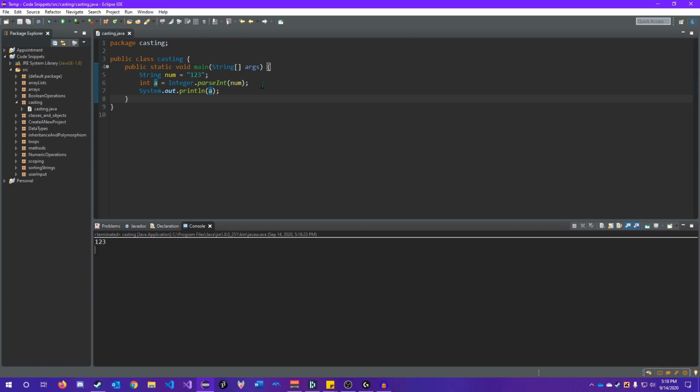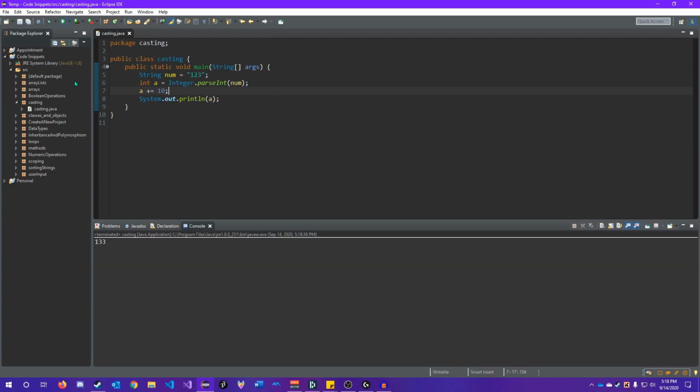Now, just to further prove this is a number, let's add 10 to a. So a plus equals 10, and we get 133. Now it's registering this as a number because we parsed it and looked for integers. Sure enough, we found an int, we converted it, we stored it in this variable, and then we can add 10 to it, do exactly whatever we want with an int.